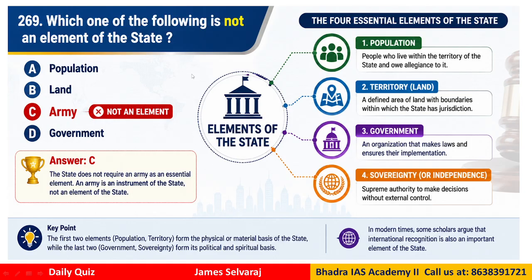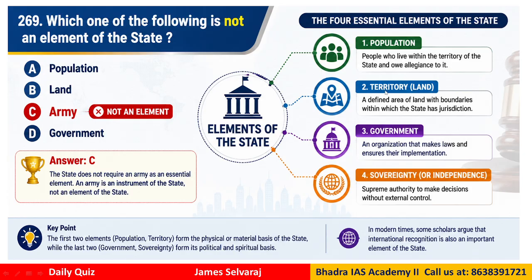Question 269. Which one of the following is not an element of the state? Population, land, army, government. The correct answer is army. Why?